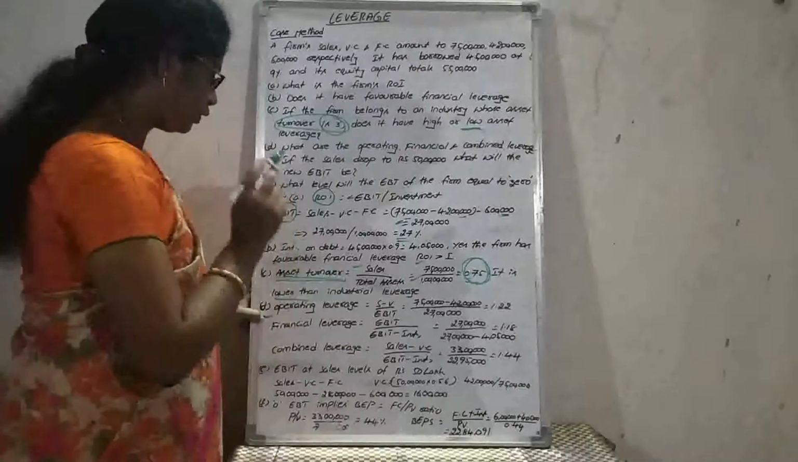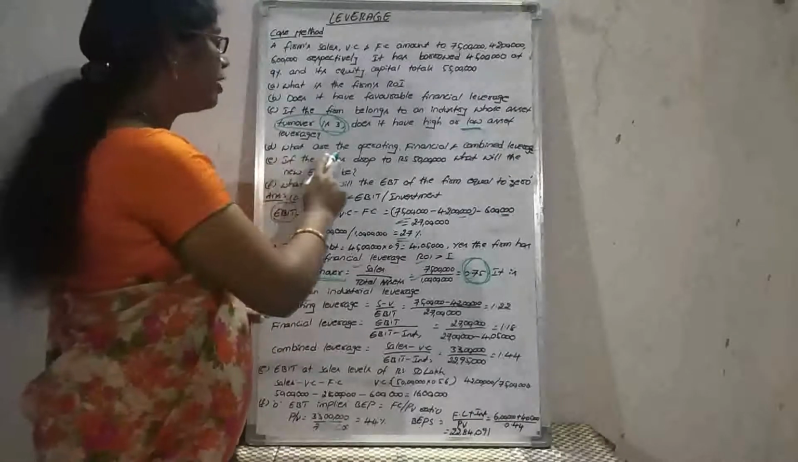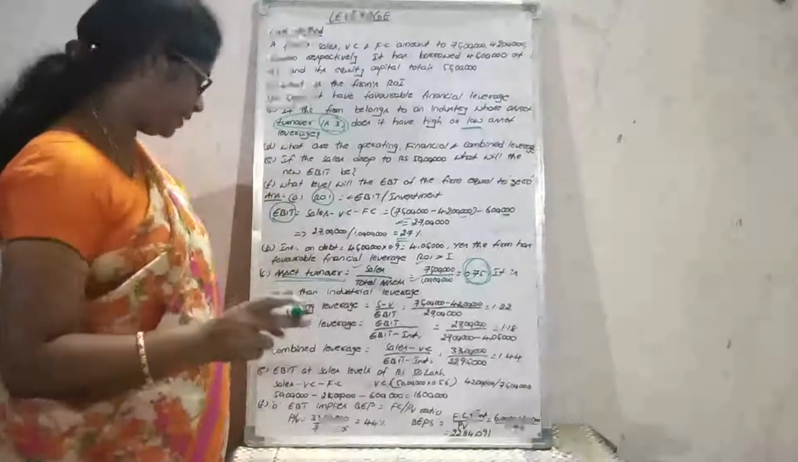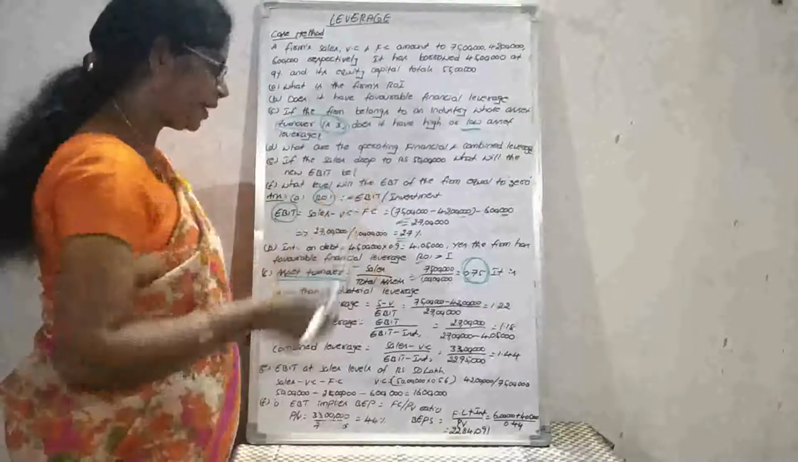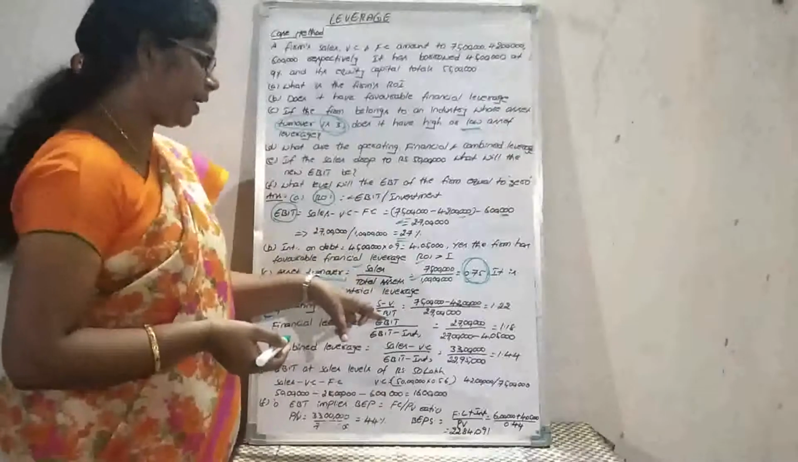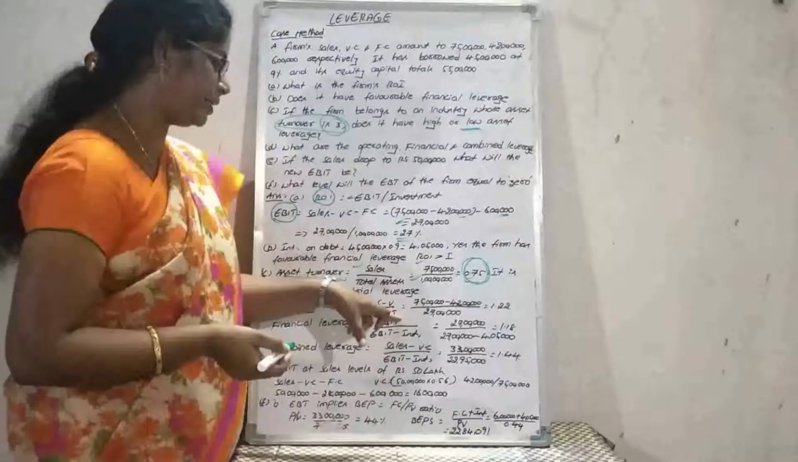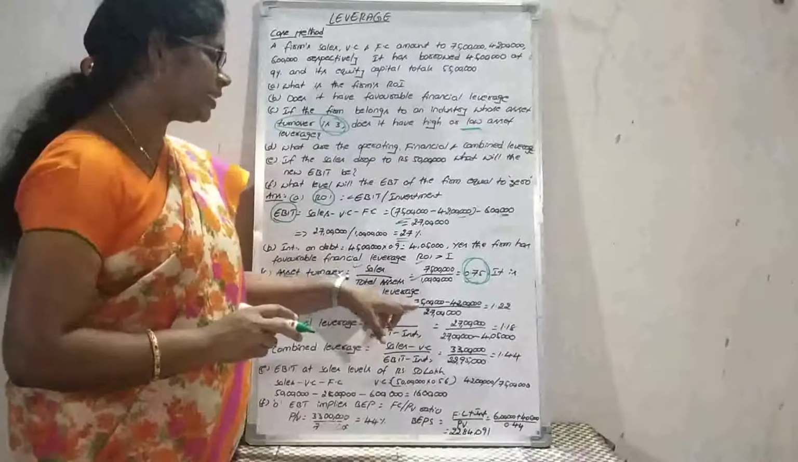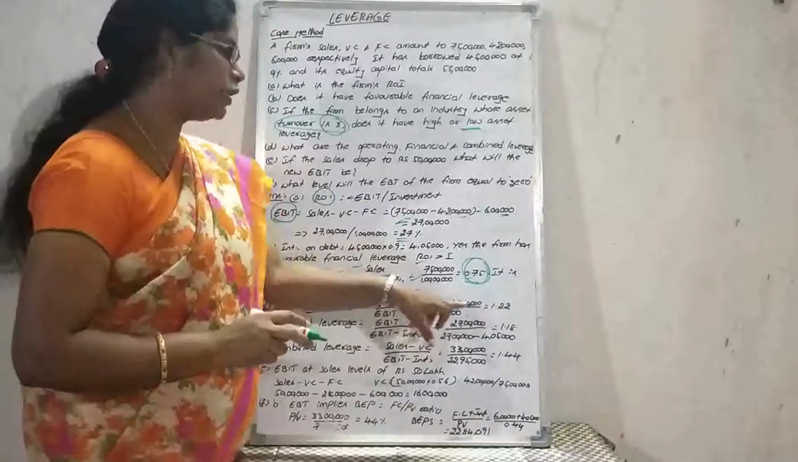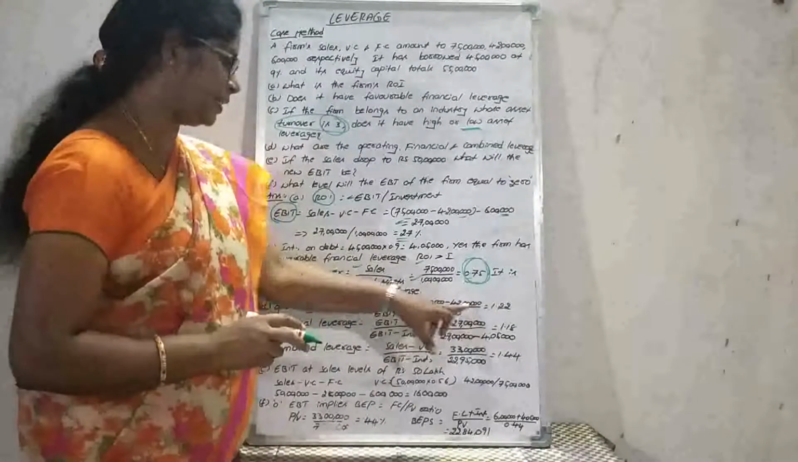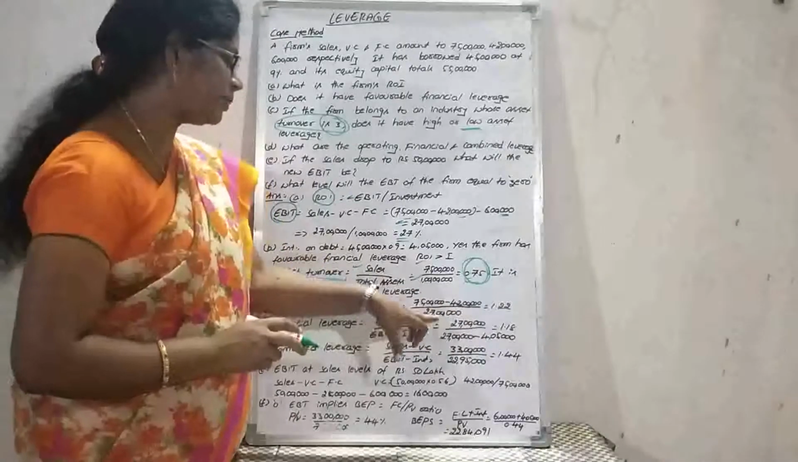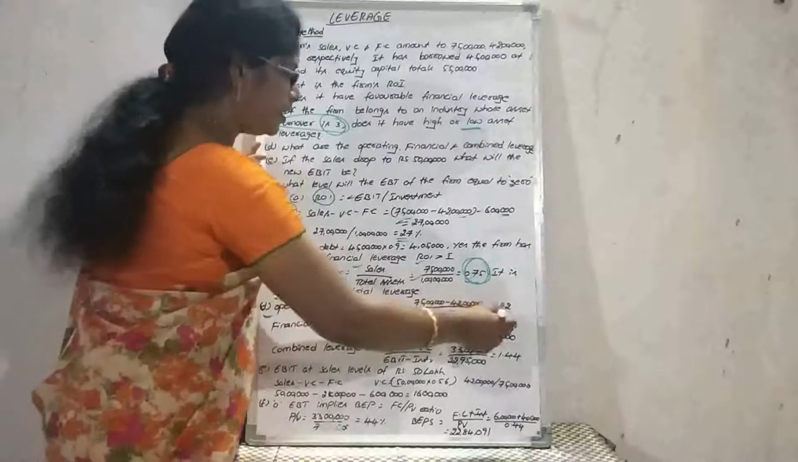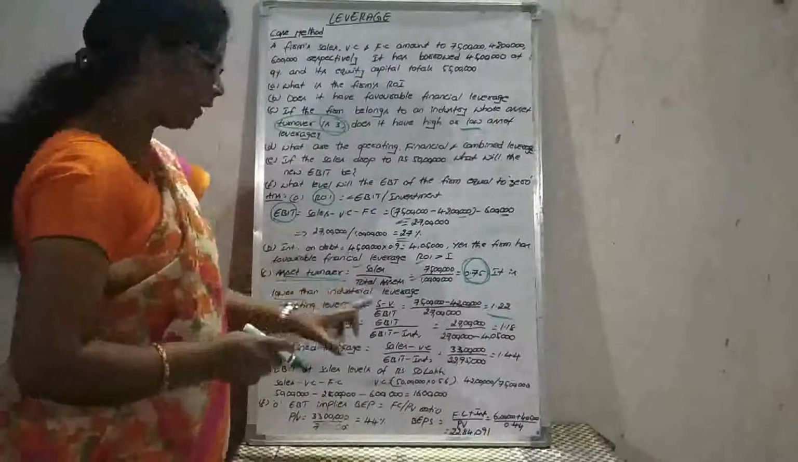And coming to the fourth one. What are the operating, financial and combined leverages? What is the formula for operating leverage? Contribution divided by earnings before interest and tax. How can we determine the contribution? Sales minus variable cost. Sales is 75 lakhs minus 42 lakhs as the variable cost. That divided by earnings before interest and tax, which is 27 lakhs. The value is 1.22. So this is the operating leverage.